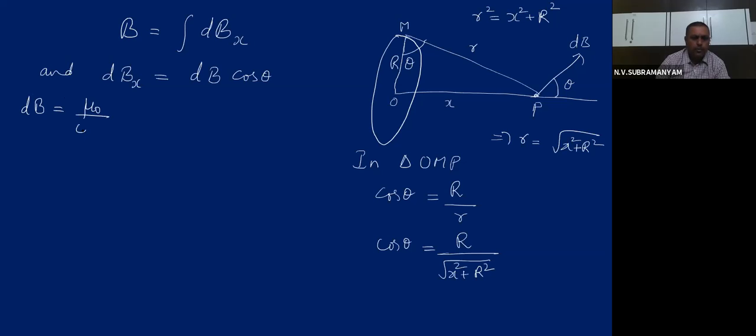Mu naught by 4 pi, capital I dl by r square, everybody knows. Into this cos theta. What is this cos theta? See here. What is the value of cos theta, children? Capital R by the square root of x square plus R square.